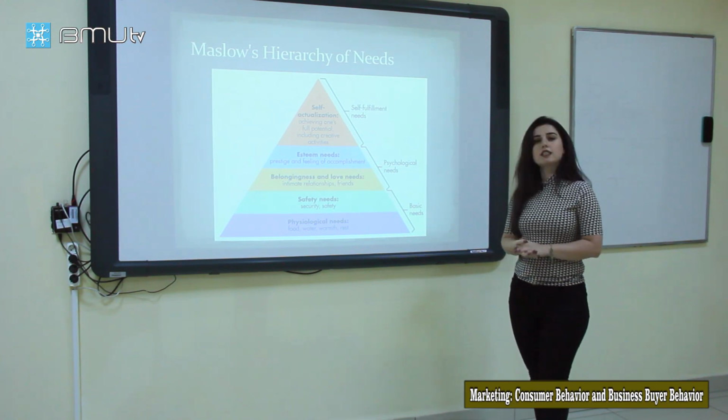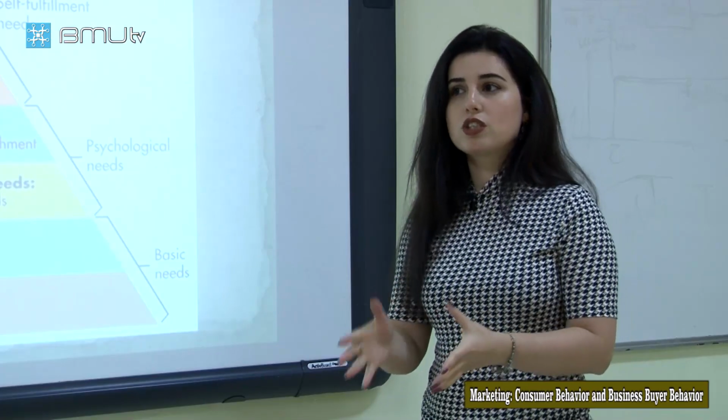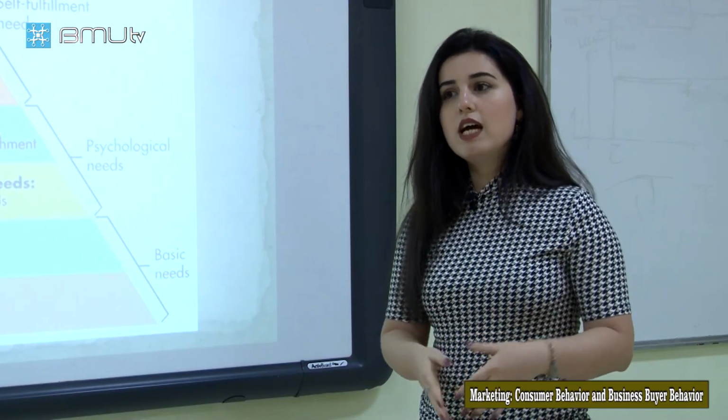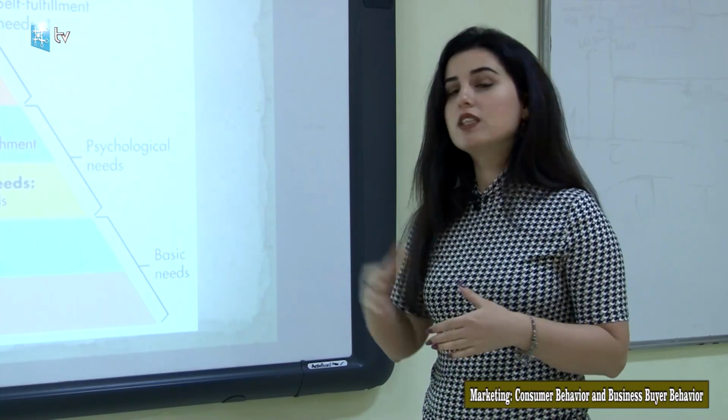The next one is safety needs. It is about security and safety. From our childhood, our family protects us, and in public there is the police that protects us. But protection is not just about the police. Financial safety and economic safety are safety needs too.